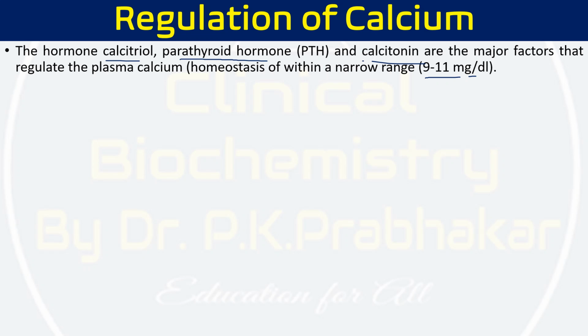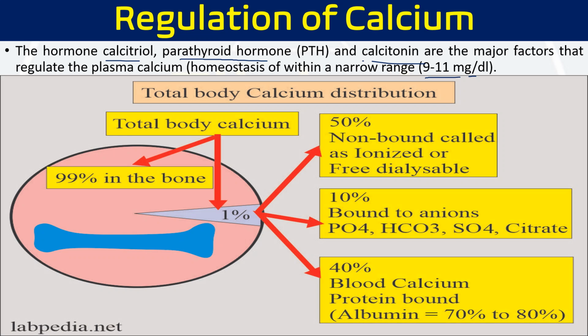Most of the blood calcium is present in plasma. As we have already seen, more than 99% of the calcium in our body is present in the bones. Less than 1% is present in the extracellular matrix. Out of this 1%, more than 50% is non-bound calcium, present in ionized form, or free diffusible form. 10% is associated with components like phosphate, bicarbonate, sulfate, or citrate, and 40% is associated with proteins, mainly albumin. So this is how calcium is distributed in our body.